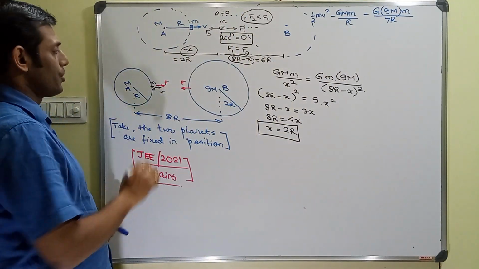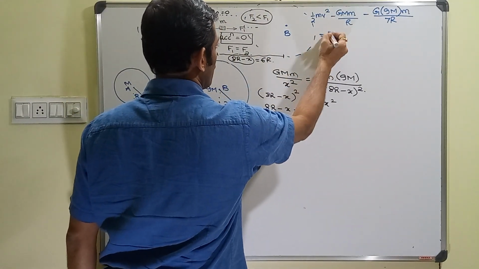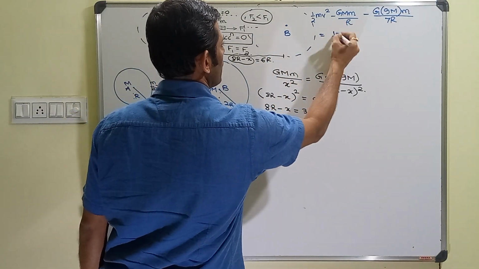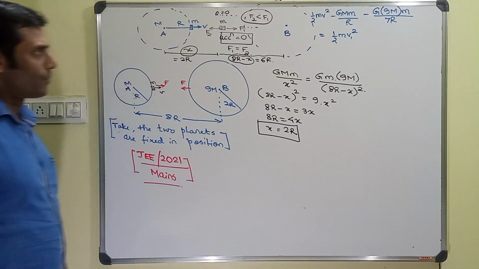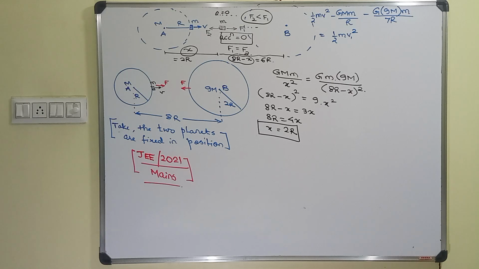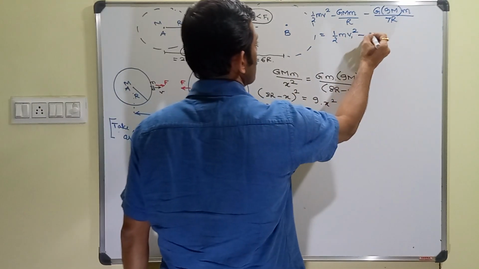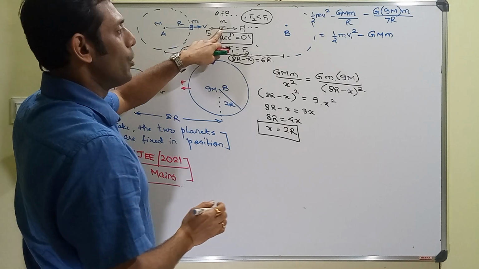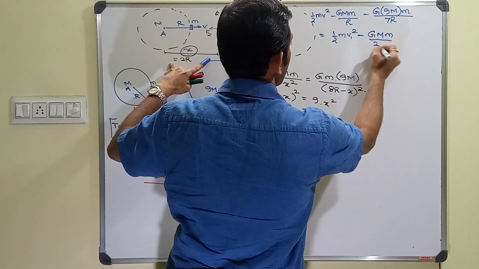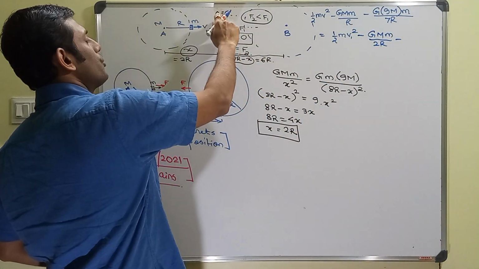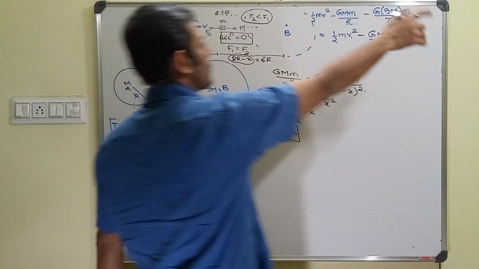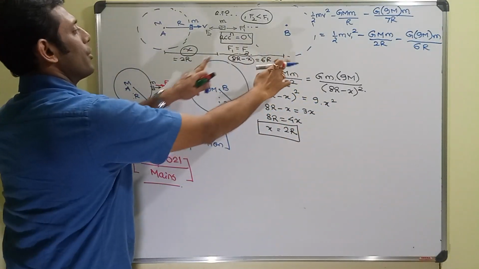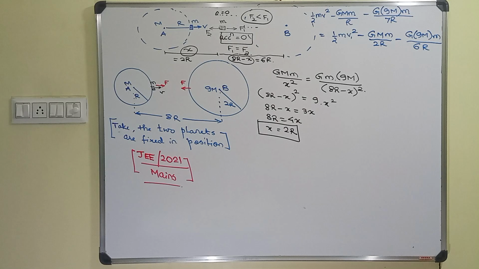And for the satellite, the net total energy on the satellite, let's say the velocity at this point is some v1, that means half m v1 square, minus G capital M and small m over a net distance of 2R, which is the potential energy for this particular body and this particular body at a distance of 2R, minus G 9M into small m by a net distance of 6R remaining between the two bodies. Now when we solve this equation,